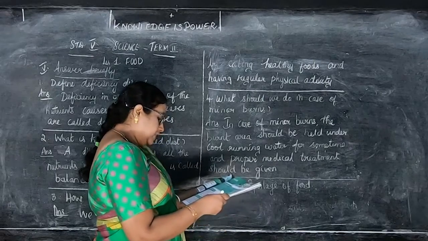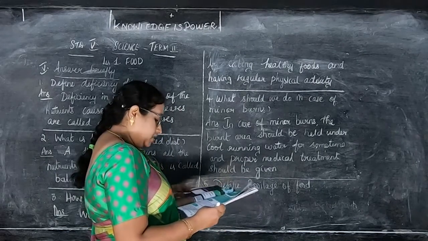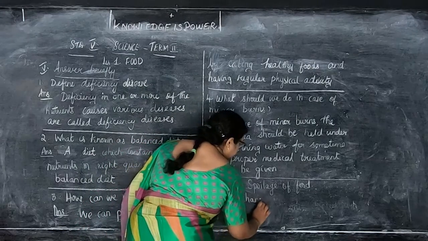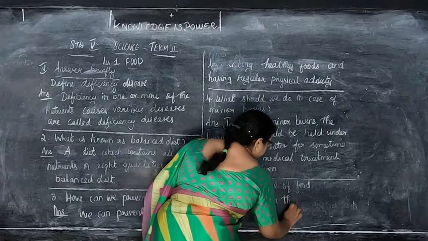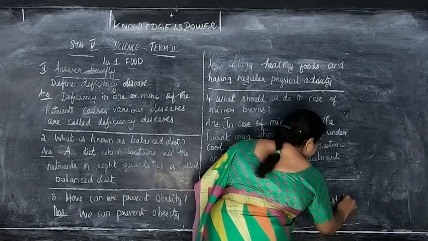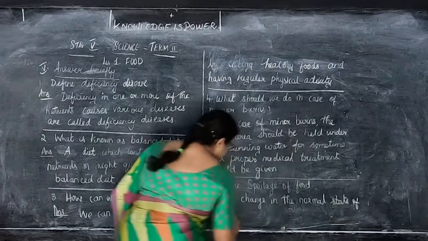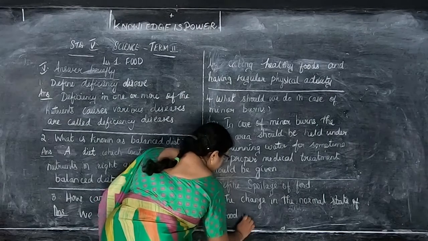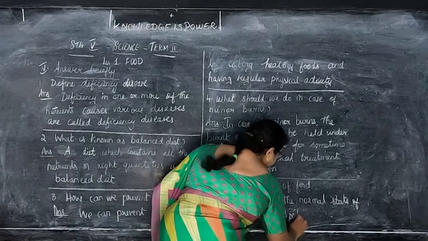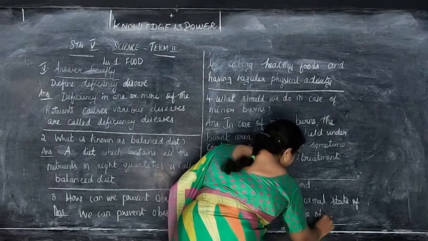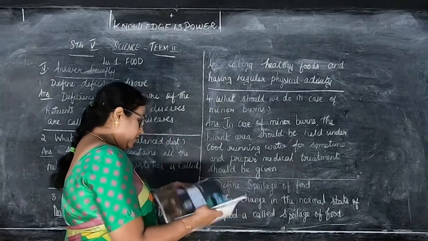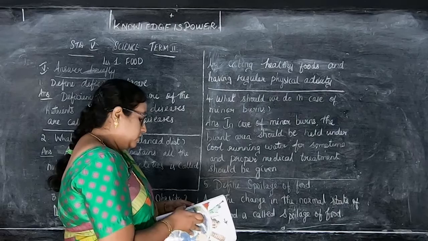So you can see the change in the normal state of the food is called spoilage of food. Okay, children, this was the fifth question. That is, a change in the normal state of the food is called spoilage of food.